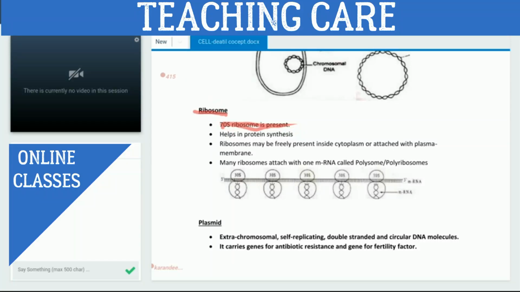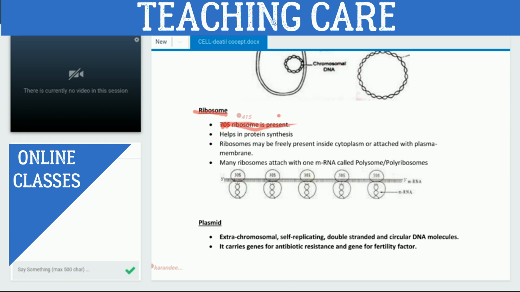What does 70S or 80S mean? In bacteria, the 70S ribosome is present. As far as the prokaryotic cell is concerned, this type of ribosome is present: 70S or 80S? The 70S.